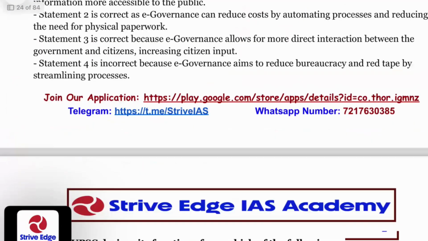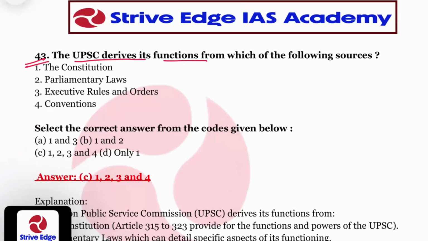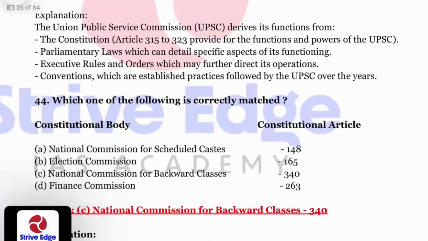Question number 43. The UPSC derives its functions from which of the following sources? UPSC derives its functions from the Constitution, yes. Parliamentary laws, yes. Executive rules and orders, yes. Conventions, yes. So 1, 2, 3, 4, that is option C, is the correct answer.